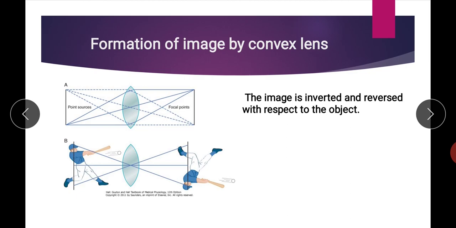The brain is used to seeing the upside down image as a straight image. So the upside down image formed on the retina becomes straight once again when it is interpreted by the brain or visual cortex. So this is about the formation of image by convex lens.